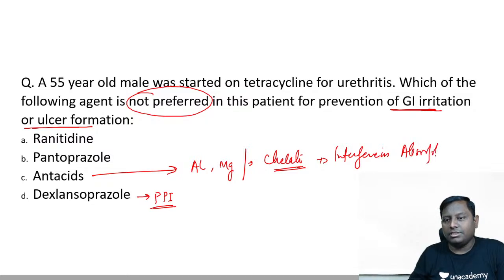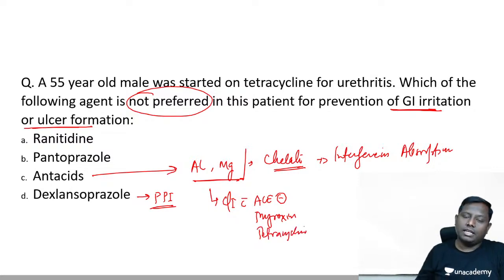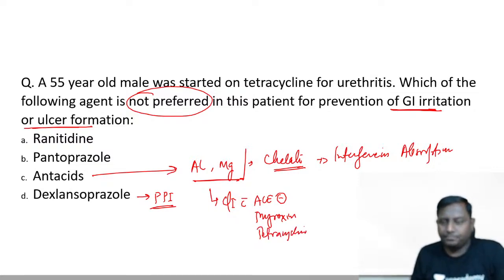As a matter of fact, these antacids are so notorious that they are usually contraindicated with many drugs, right? So these antacids are usually contraindicated with, let's say, ACE inhibitors. Yes, they are also contraindicated with thyroxine. Yes, they are also contraindicated with tetracycline. Yes, with many drugs they are actually contraindicated. There are some of the examples that I am referring to all of you. So do remember, antacid के साथ हम tetracycline को नहीं देते. It's always and always contraindicated.